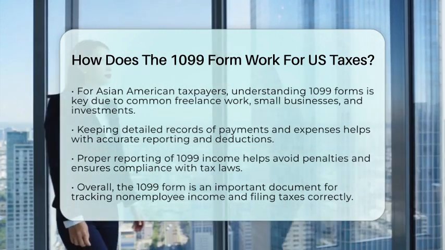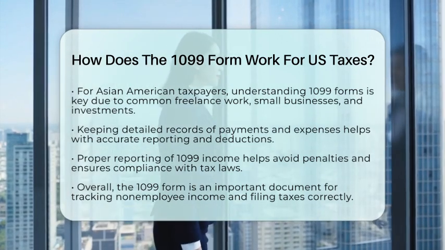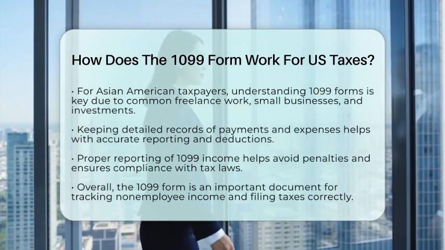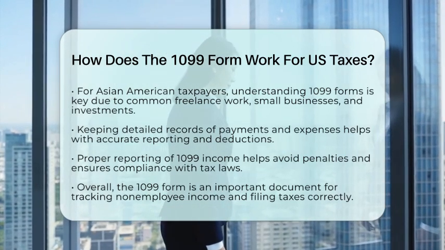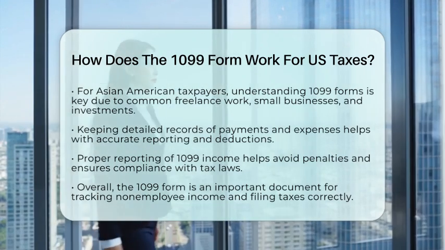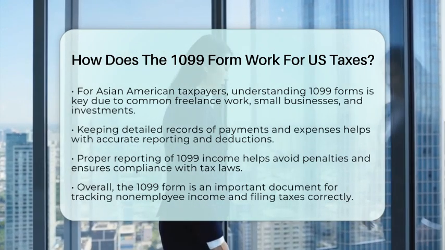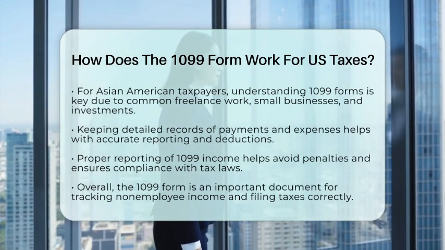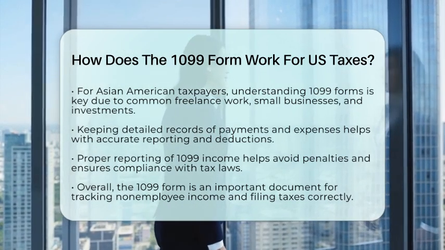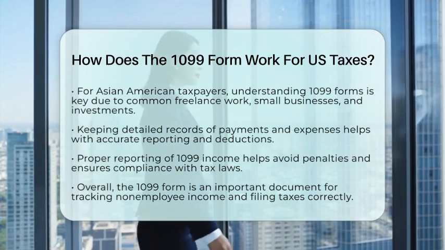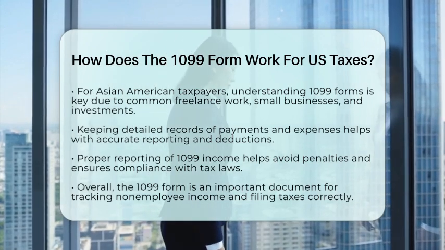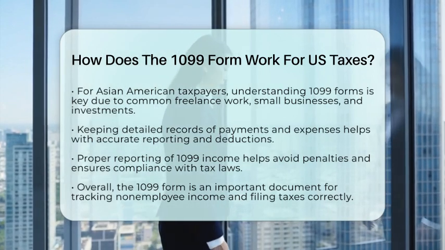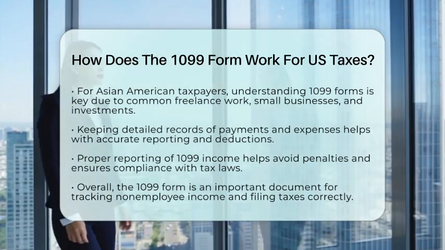In summary, the 1099 form acts as an informational document that reports non-employee income to you and the government. Different types of 1099 forms cover various income sources, and knowing which one applies to your situation helps you file your taxes correctly. For Asian American taxpayers, understanding how these forms work supports proper reporting and helps manage tax obligations related to freelance work, investments, and other income streams.